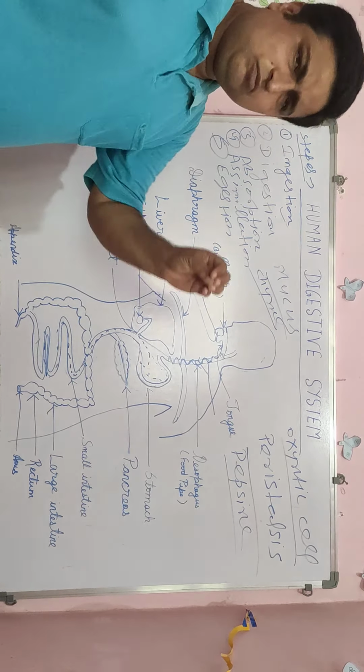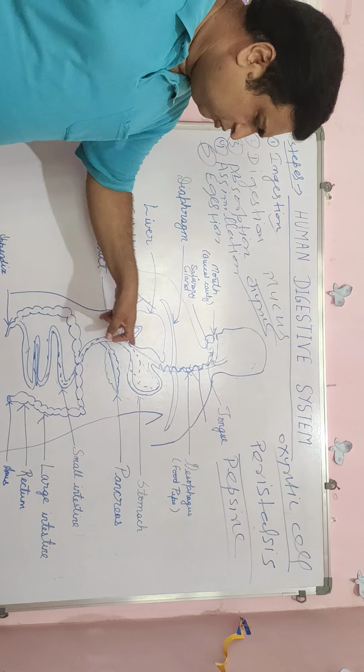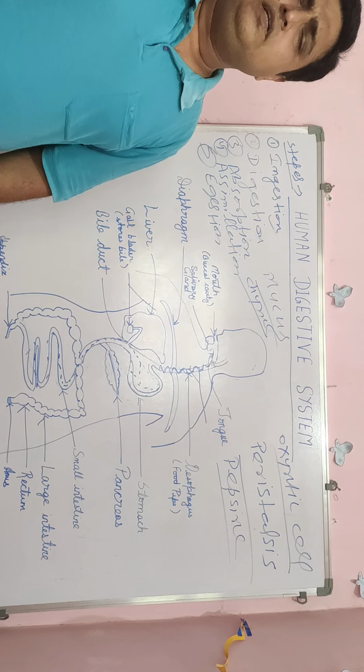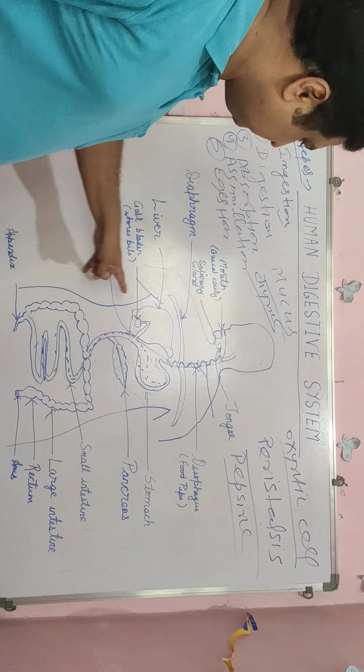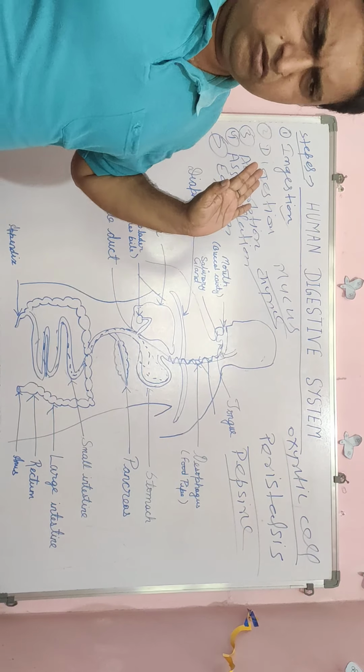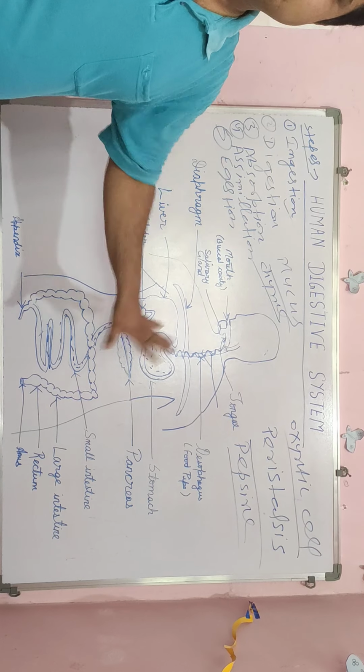But this looks small, so it is called the small intestine. Then where does the food go? Food goes into the small intestine. Then what happens? Two organs activate, two organs that attach to the small intestine.